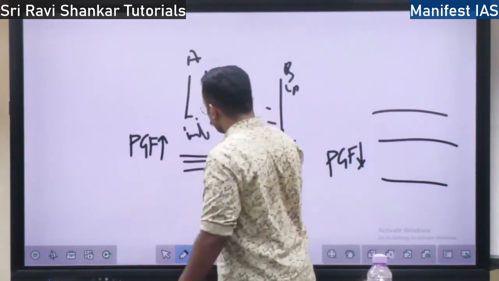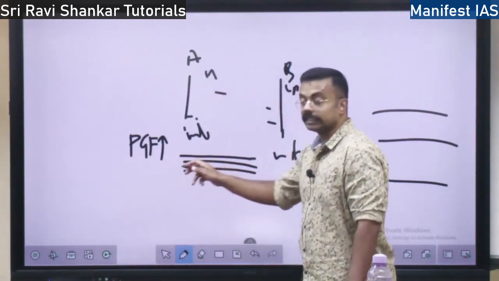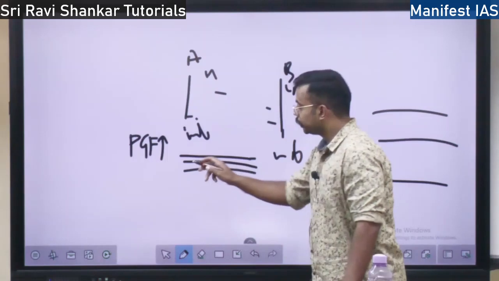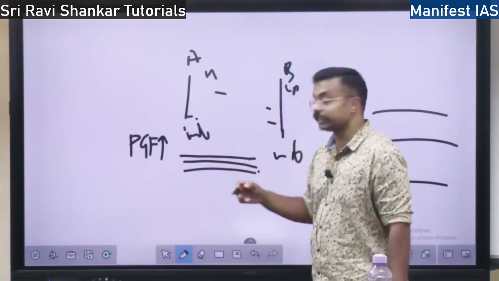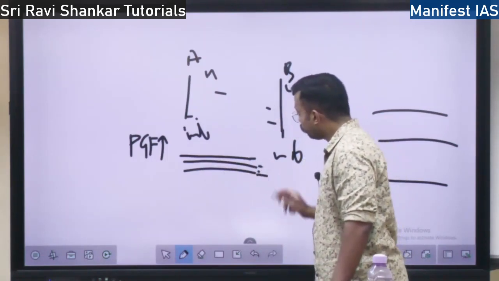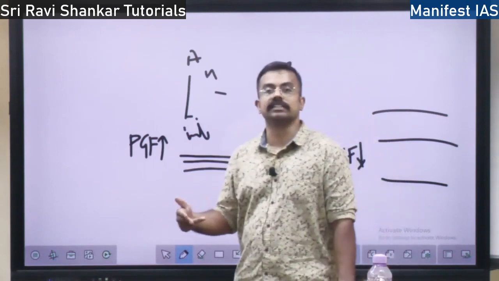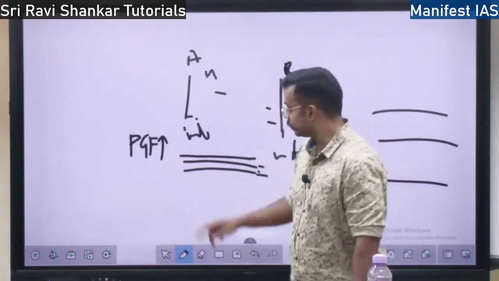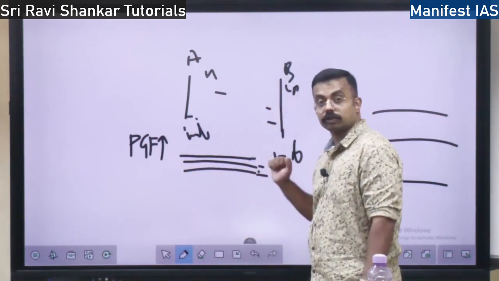So why is it so? Because when it is high, the pressure is changing at a very fast rate. From this point to this point itself, the pressure changes over a very short distance. So that is why the isobars are close.